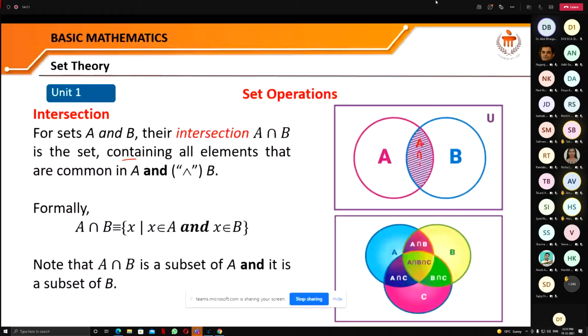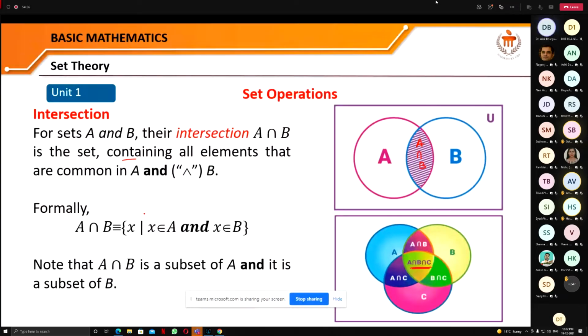And if we have three sets, suppose A, B, and C, then this is the intersection between them. That means this is the common region between them. So finally, you can say that A intersection B is the set of all the elements X such that X belongs to A as well as X belongs to B.